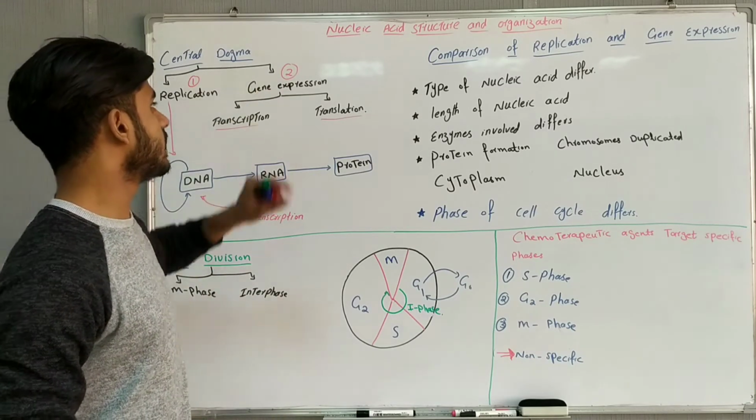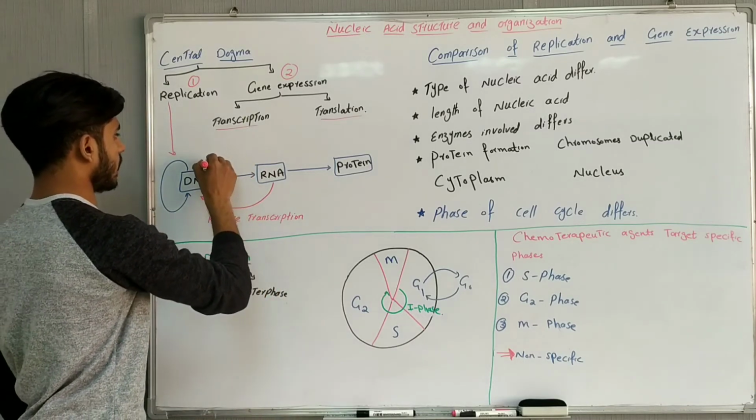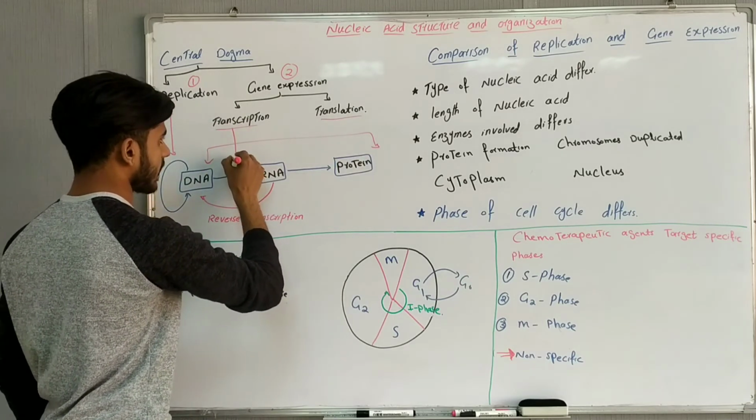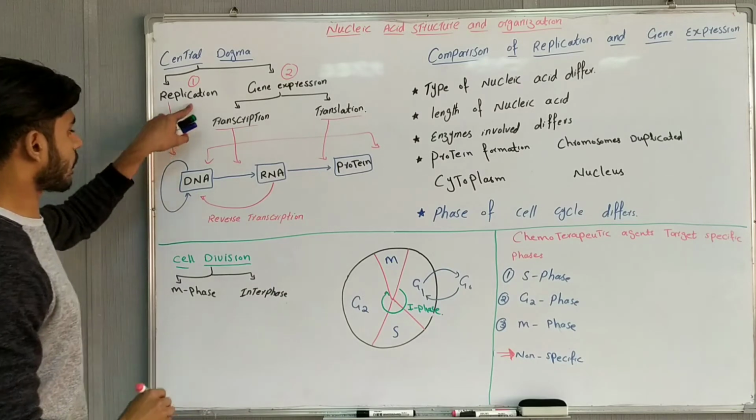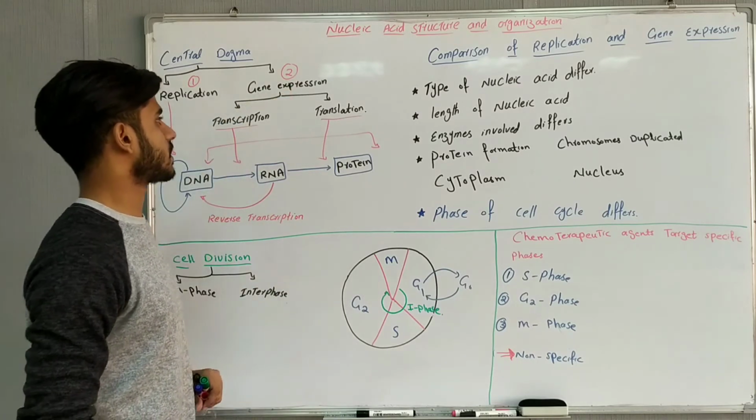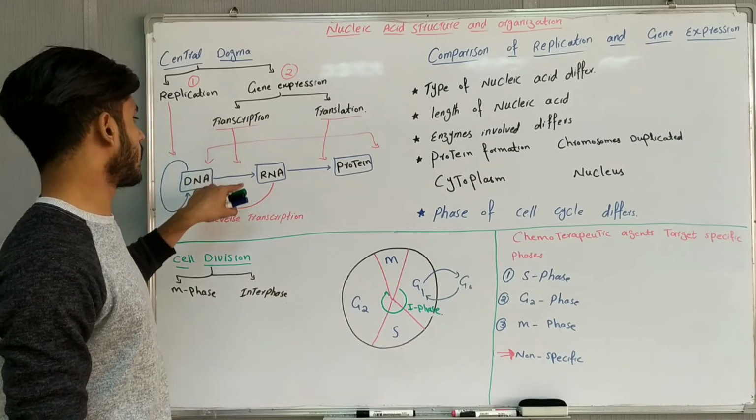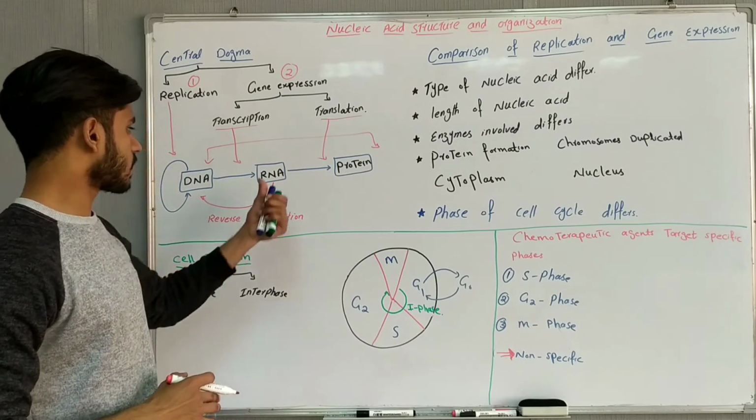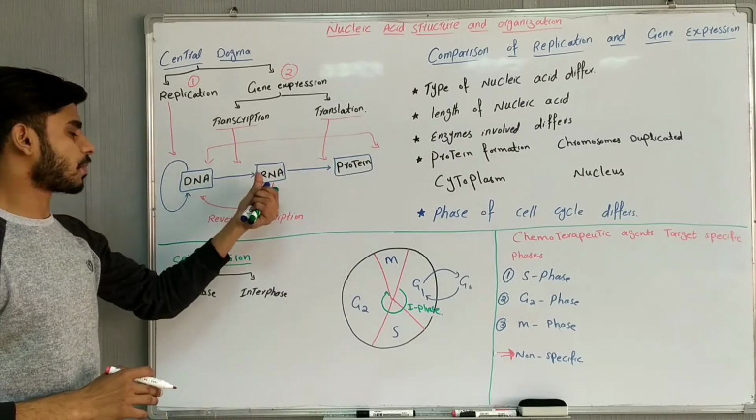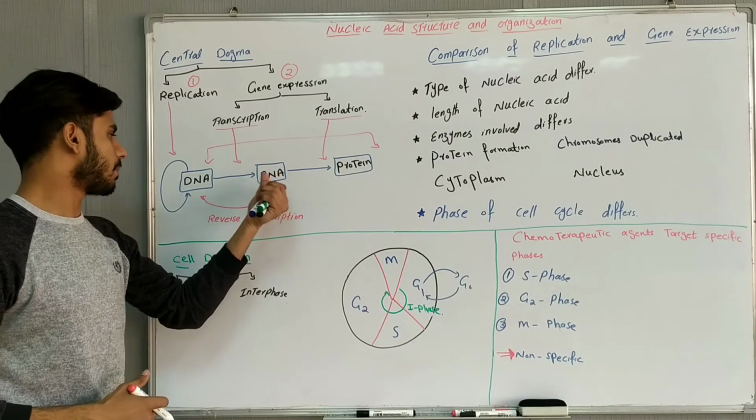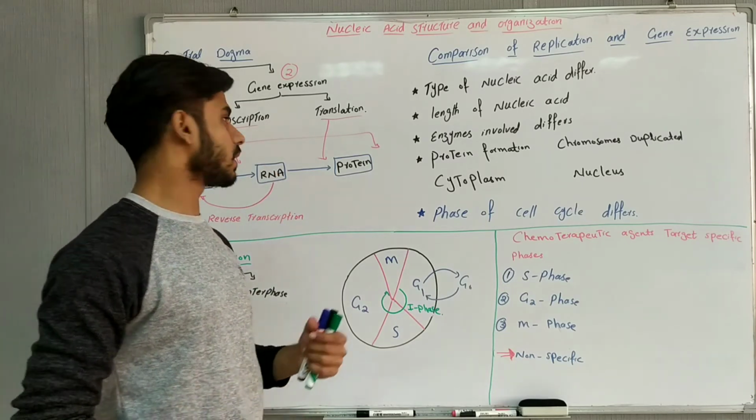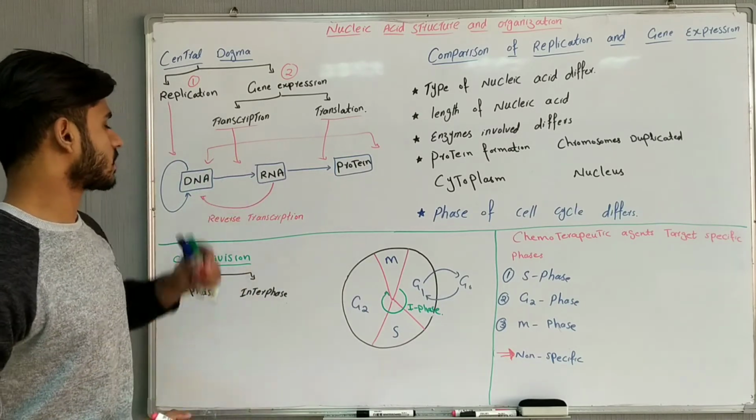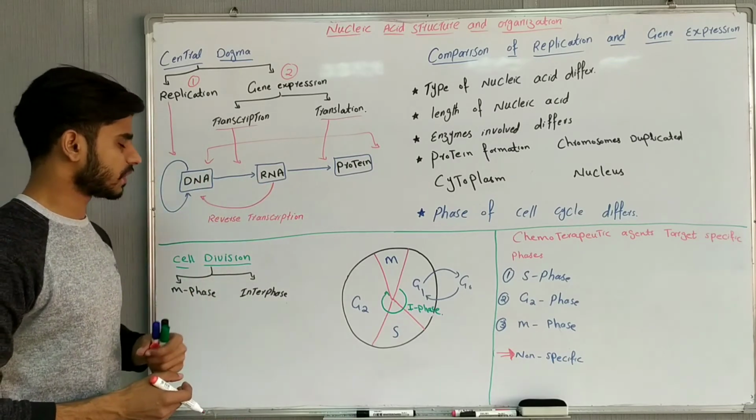And second is gene expression. Gene expression involves these two processes: one is transcription and second is translation. So what is transcription? Transcription is the production of RNA blueprint, it will produce RNA copies using the DNA. During this process, DNA will be used and it will produce the RNA. So transcription is the production of RNA using the DNA.